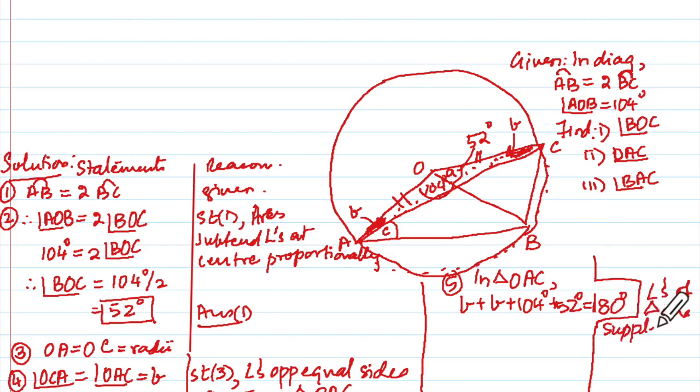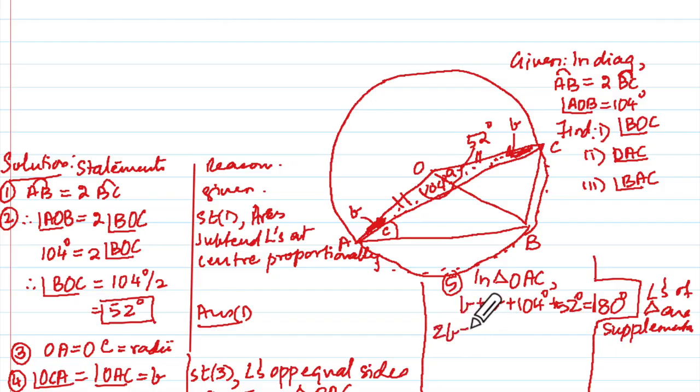Okay, now supplementary means what? They add up to 180 degrees. Don't say just angles and property, because then some of you, by the time you go to 10th standard, have forgotten what is supplementary. Because you just say angles and supplementary, I don't know. Complementary, I don't know. That should not happen.